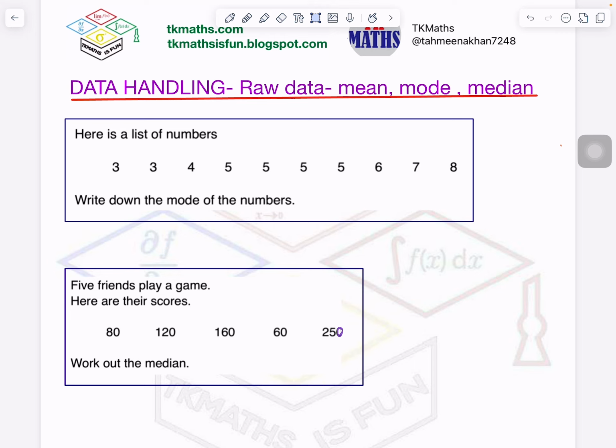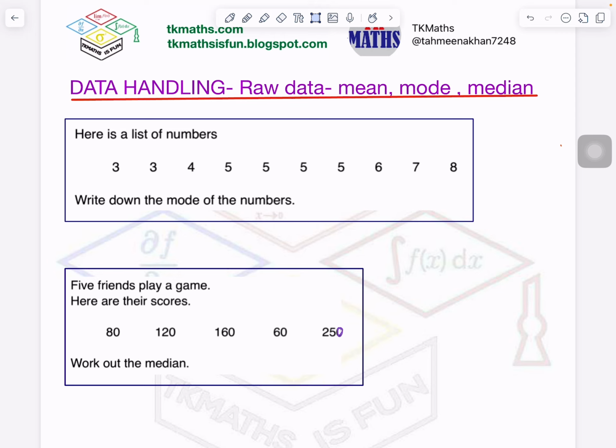For example, if I'm talking about marks, what are the marks obtained by the students? If I'm talking about the score made in the game, then what is the score in the game? So this is called raw data, actual data as it is. So first example is here, a list of numbers. So these are the marks obtained by the students.